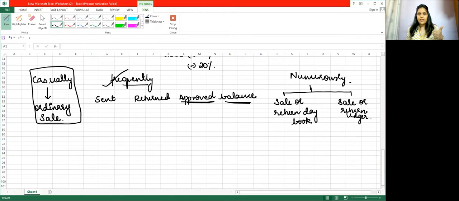On the date of sending, you will record debtors to sales. On the date of acceptance, you will not do anything. If it is rejected, then you will reverse. If the year end comes in the middle, then you will pass two accounting entries, that is your reversal of the sale, that is sales to debtors, and second one is inventory lying with customer to trading account. Am I clear?